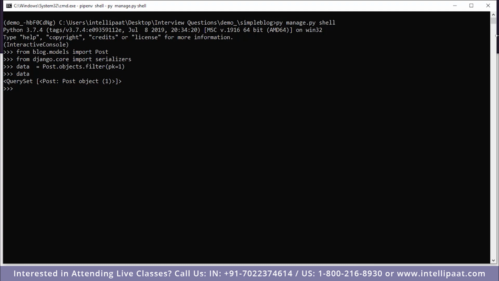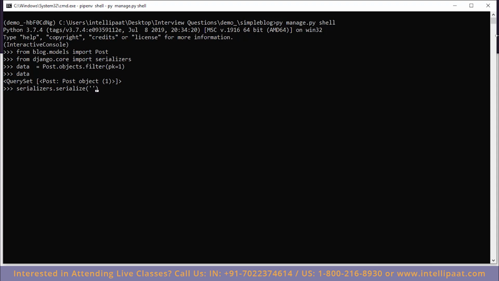However, this data cannot be sent to another client using an HTTP response. So to convert it into another format like JSON or XML or any other format that can be passed and sent as an HTTP response, we use a serializer. For example, let's convert this data into the JSON format. So serializers.serialize.